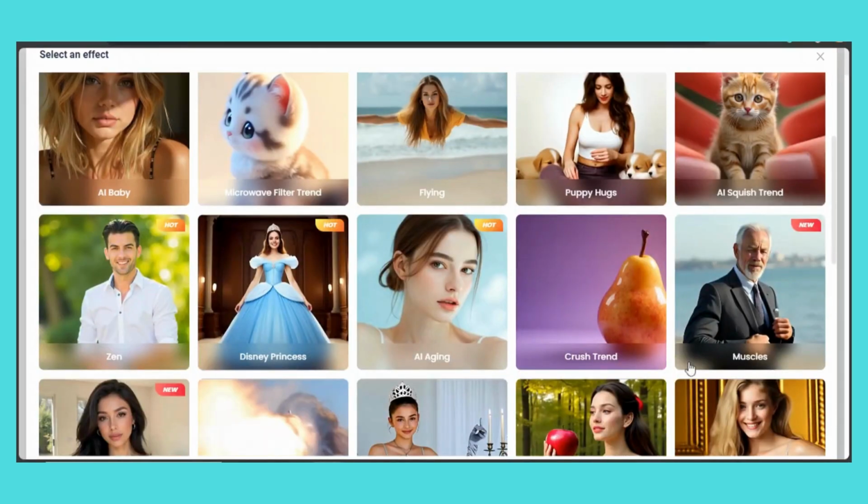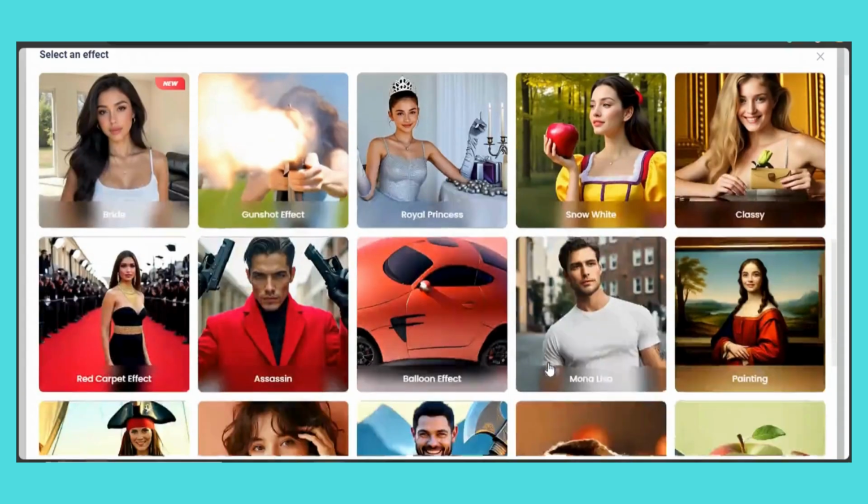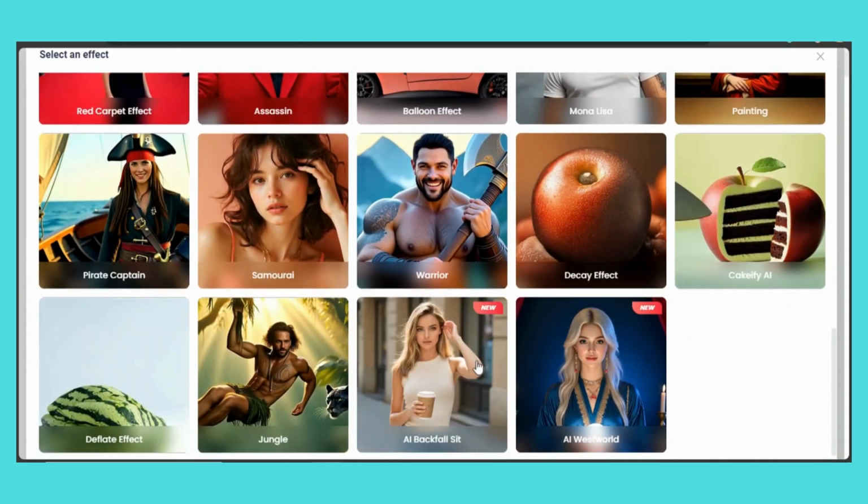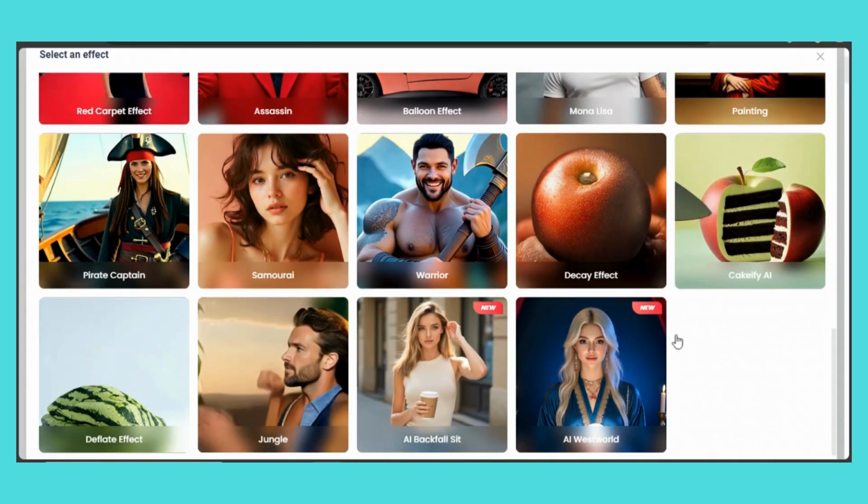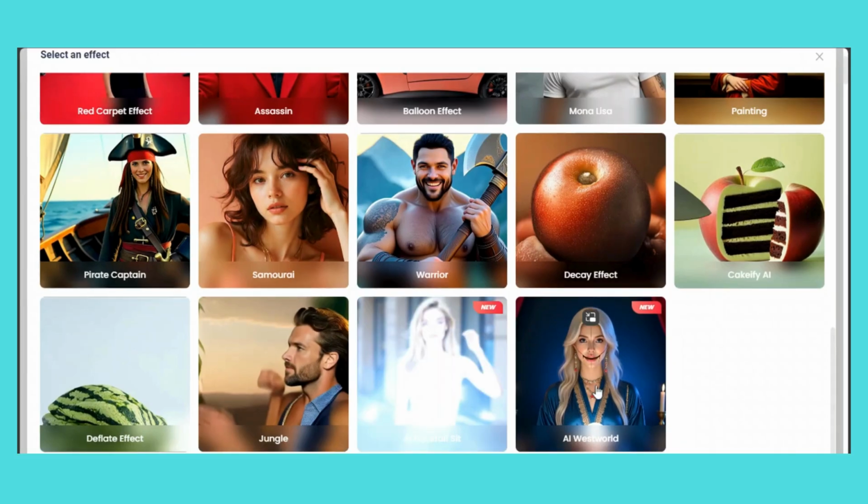You've got the muscles and the crash 10. There are a lot that you can use for your videos. Okay, so if you are interested in this, just come to the Vidnoz AI and have a look at them and see which one is actually going to be effective in your creations.